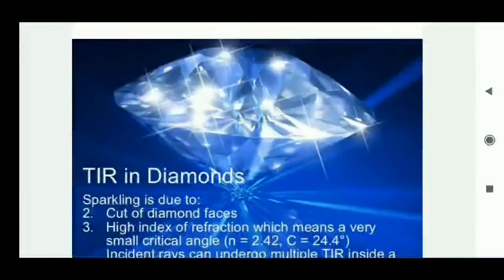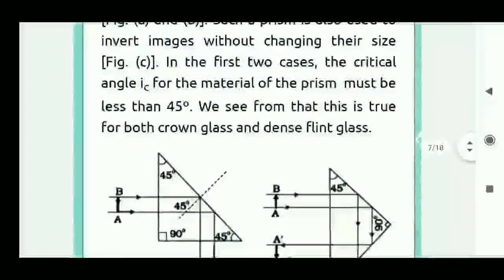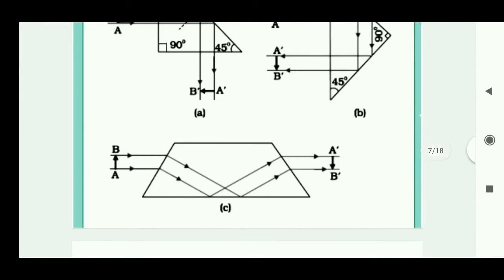Another application of total internal reflection is reflecting prisms. There are different types of reflecting prisms. In the first image, the light ray which enters the prism takes a 90 degree deviation, in the second one it takes a 180 degree deviation, and in the third case there is no deviation, so the light ray exits in the same direction it came in. But what happened? You see A and B are erect, but A dash and B dash are inverted. To make an erect image inverted, or an inverted image erect, they use this type of prism.